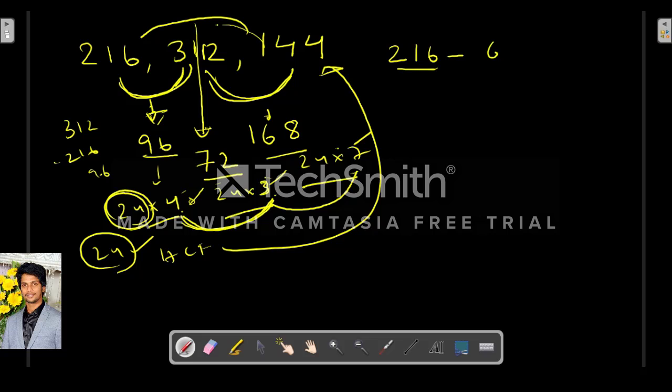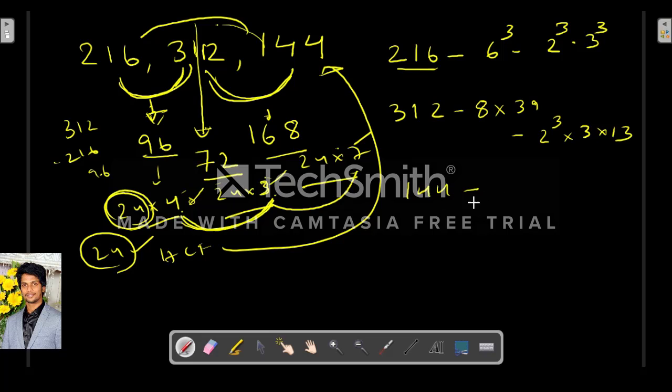Other than this, we can use the factorization method. So 216 is basically 6 cube, right? So 2 power 3 into 3 power 3. Then 312, we can write as 8 into 39, so 2 cube into 3 into 13. Then 144, we can write 16 into 9. So 2 power 4, since 16 into 9 is 144, so 2 power 4 into 3 square.